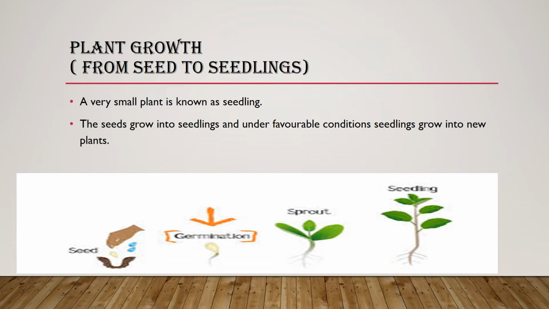So first there is a connection between a seed, a seedling, and a new plant. How? A seed grows into a seedling through the germination process. First it converts into a sprout, then this sprout converts into a seedling. So the seed grows into a seedling, and under some favorable conditions this seedling grows into a plant.